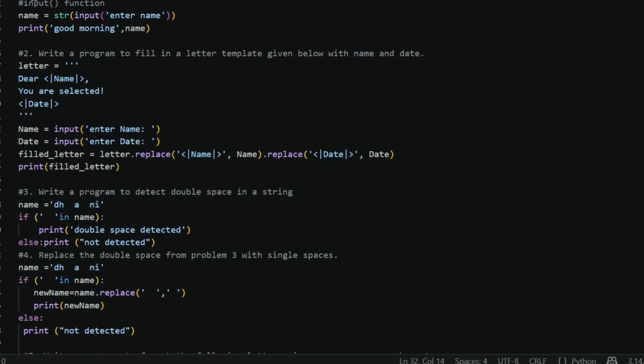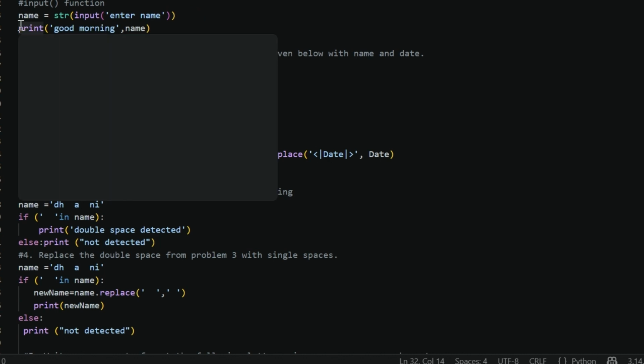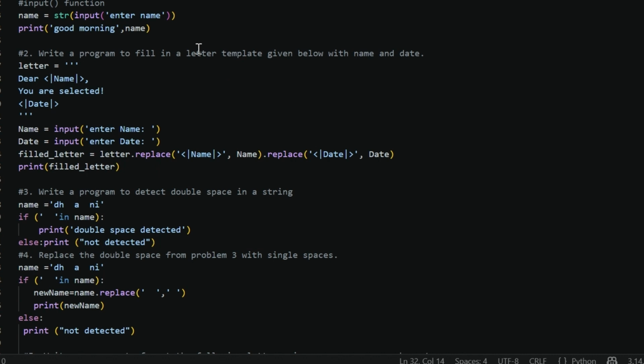Okay, question one is write a Python program to display a user entered name followed by good afternoon using the input function. Very simple. We will take input in name as a string. I think we don't need to write str because it is already a string. Then when we get output, we will print it along with good morning. Then we will get the desired output.